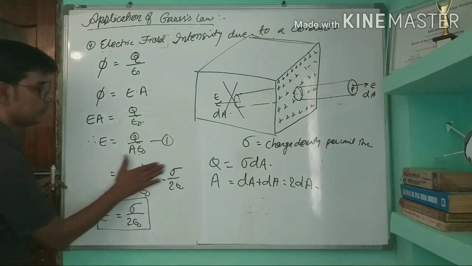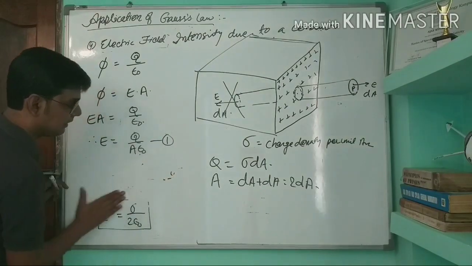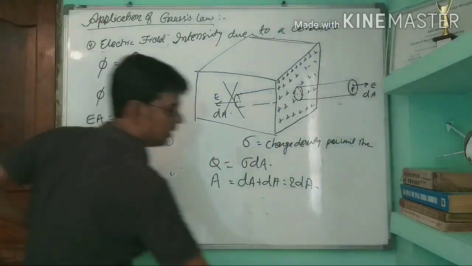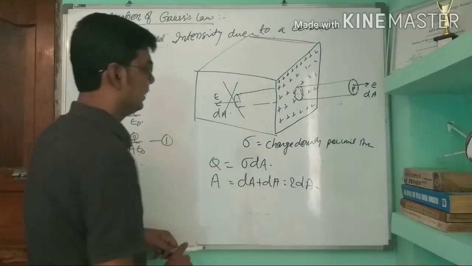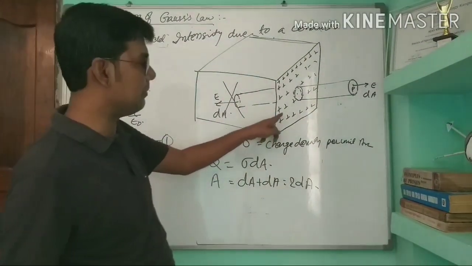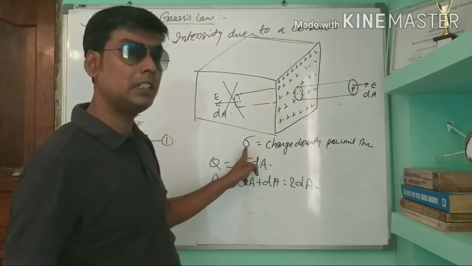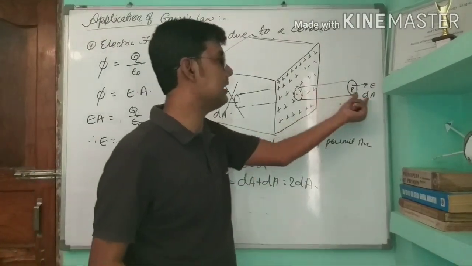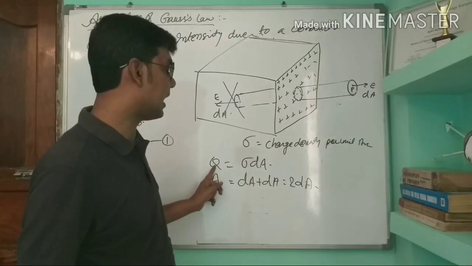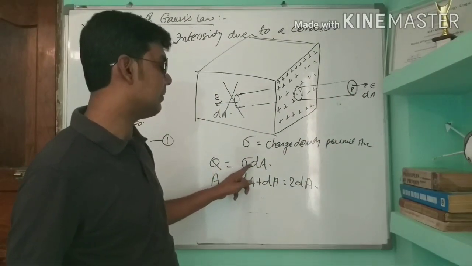Now here, in the case of this conductor, what will we do? The charge density is, say, sigma. Suppose the area is dA. This small area is dA. So total charge will be Q equals sigma dA.